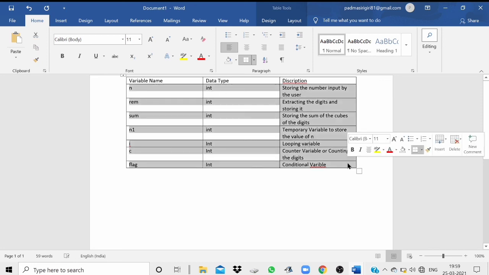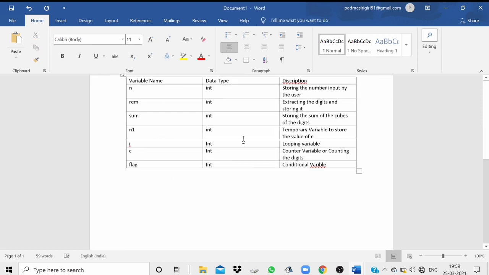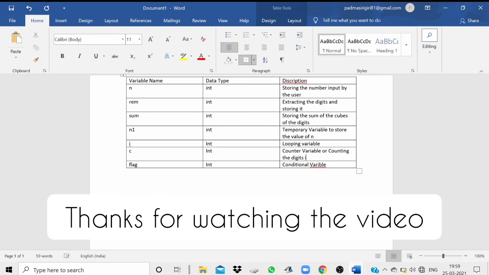I is for looping variable, and if j is also there, you can write it as looping variable too. C is the counter variable, or counting the digits in a number. Then flag is a conditional variable.